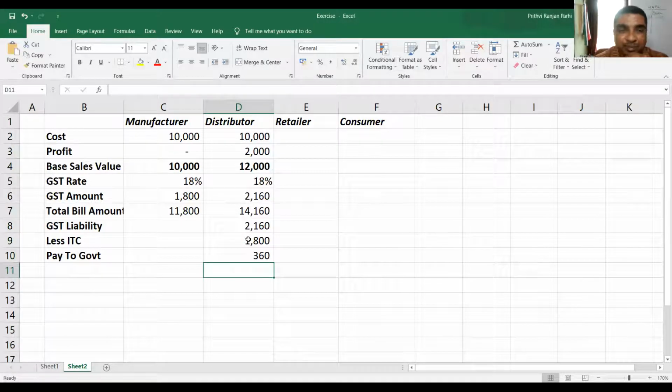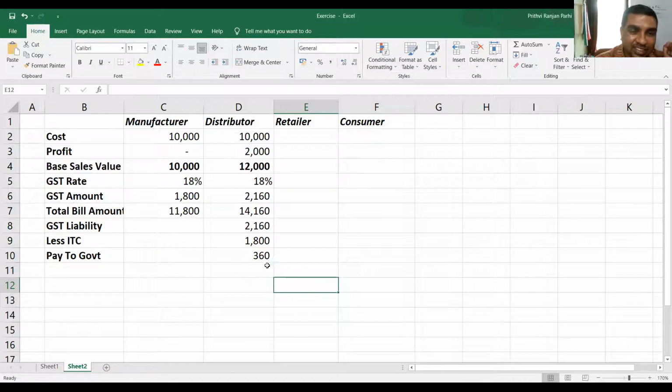This is the amount payable. Effectively, how much money will go from his pocket? 360 rupees. Understood? Because in his purchase bill, the base amount was 10,000 rupees, but GST paid was 1,800 rupees. So on his output liability of 2,160, 1,800 will be reduced and 360 rupees will be paid. In fact, he is discharging his liability of 2,160 by using input tax credit of 1,800 and paying 360 in cash. Did you understand this example?